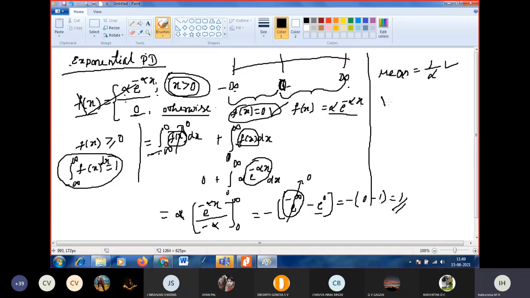Then variance you will get as 1 by alpha square. Standard deviation is the square root of variance, which means standard deviation is also 1 by alpha. So the reciprocal of alpha will be the mean. This is about the basic concepts of continuous probability distribution and exponential probability distribution. Did you clear the basic concepts?